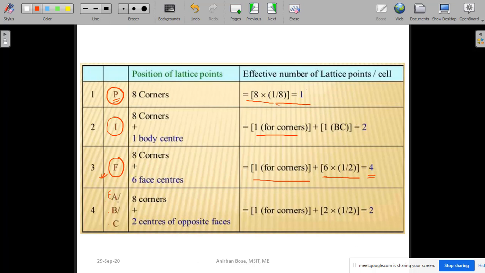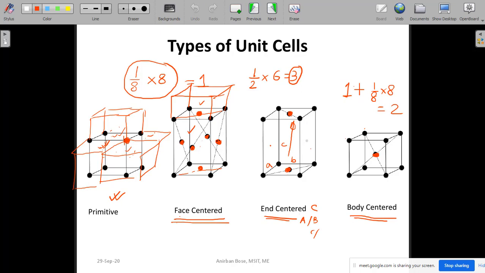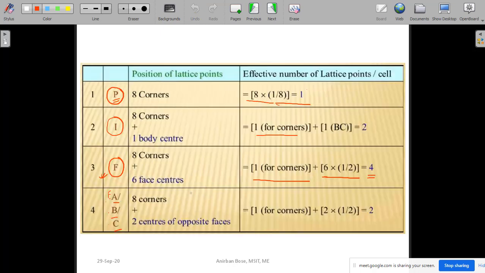Now coming to the end centered, which can be either A or B or C. What is the contribution? It is very clear now that in case of end centered, since corner points are there, corner points are going to contribute 8 into 1 by 8, that means 1, plus each face center contributes half. So half into how many such faces are there? Only an opposite pair, so 2. So this will be the result. So 2 is the answer. In this way we can find out the effective number of lattice points within a cell.